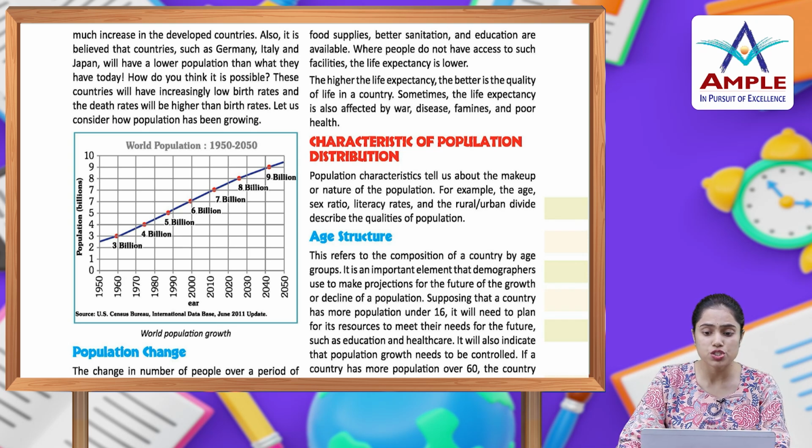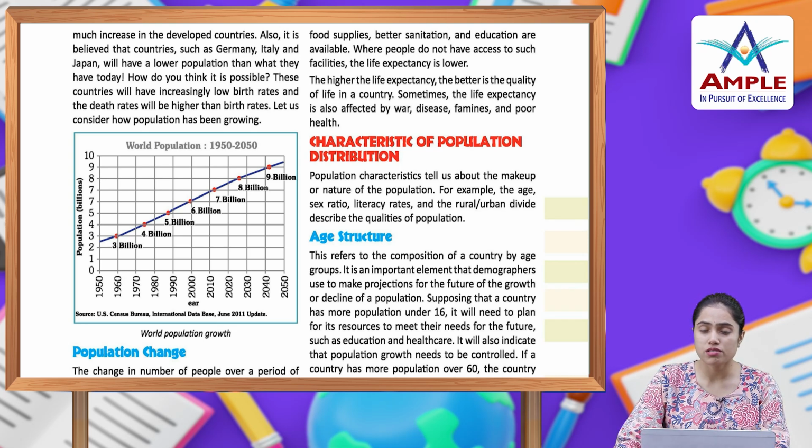लेकिन जहाँ इन सब चीज़ों की कमी होती है वहाँ पर लोग ज़्यादा नहीं जी पाते. एक्सपेक्टेंसी जो होती है लाइफ की वो कम होती है. The higher the life expectancy, the better is the quality of life in a country. Sometimes the life expectancy is also affected by war, disease, famines and poor health.